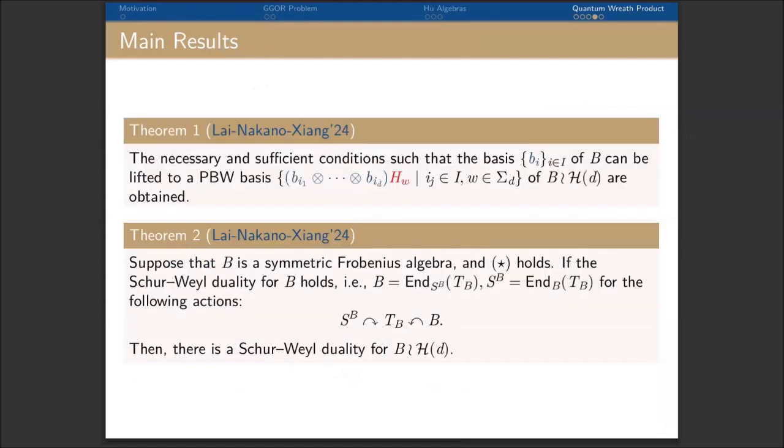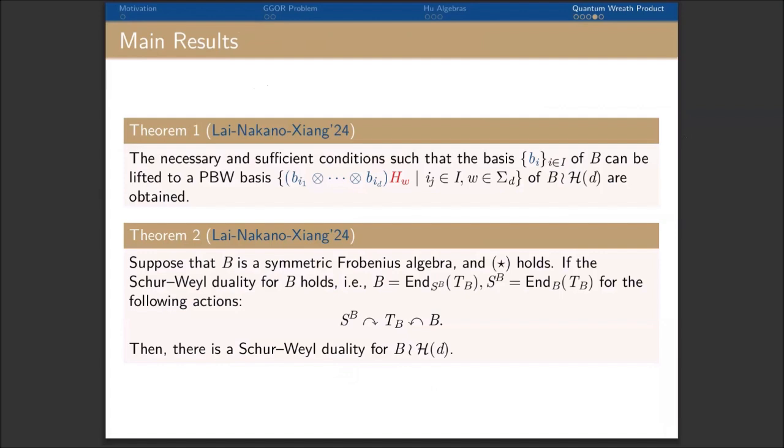In our paper, the first main theorem is about the structure theory of the quantum wreath product. We obtain the necessary and sufficient conditions such that the quantum wreath product has a PBW basis, which means for future algebras which are quantum wreath products, you don't have to reprove the basis theorem from scratch. You can just check that the coefficients in the relations satisfy the conditions given in our first theorem.